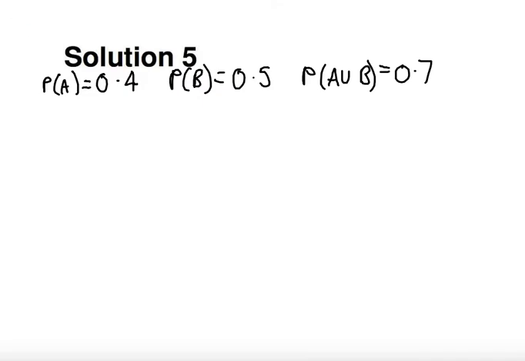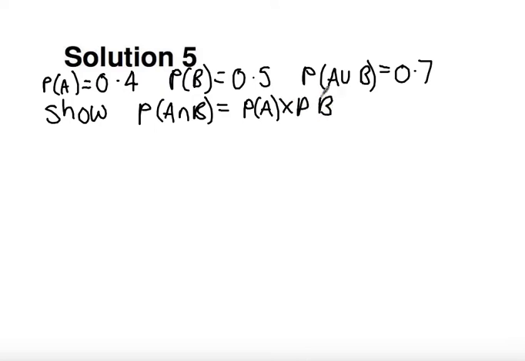So in order to be independent, what I'm trying to do is show probability of A intersect B equals probability of A times the probability of B. I want to show that this is true.